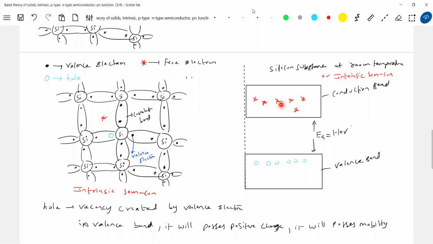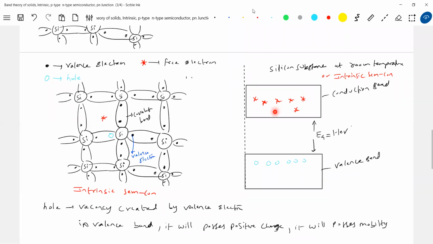See, who will be there? A valence electron in the conduction band, not possible, no? Where can you see valence electrons? In the valence band. And any electron that exists in the conduction band should be a free electron. That's why I have shown clearly that I should not show black dots here. In fact, the valence electrons are of no use for me. That's why we don't show valence electrons anywhere here. What I'll be showing is either the free electrons in the conduction band or the holes in the valence band.